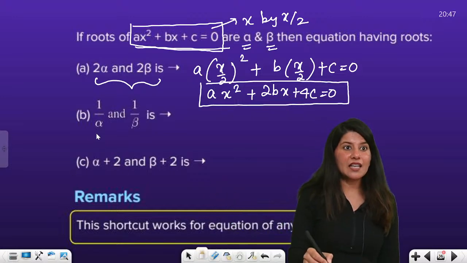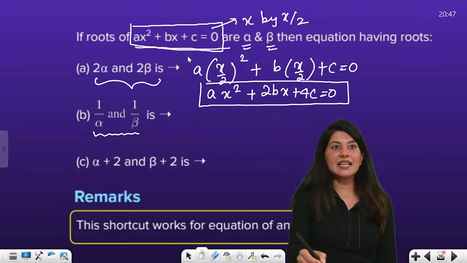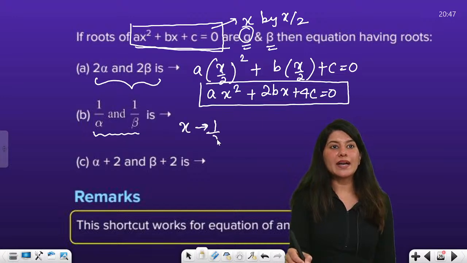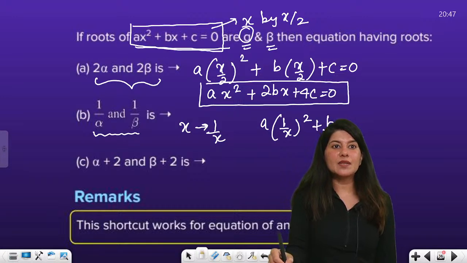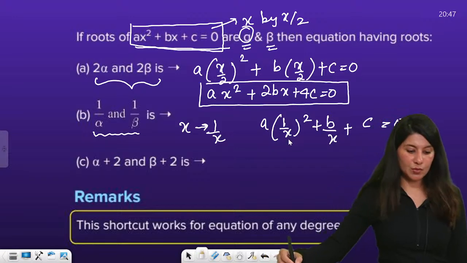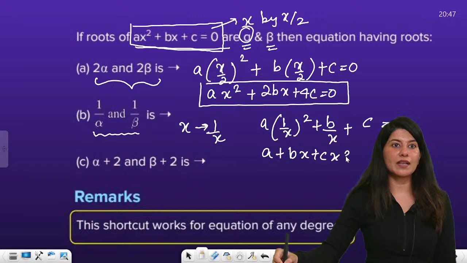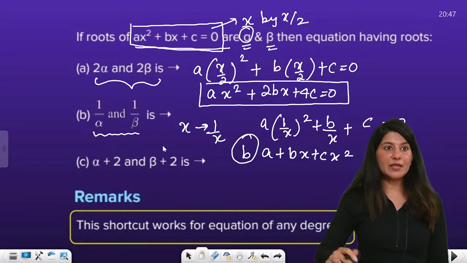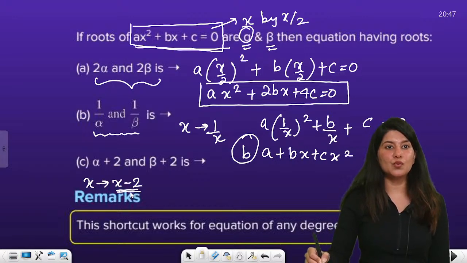Okay. Again, now 1 by alpha, 1 by beta. So in here, what we need to do is, for 1 by alpha, we replace x by 1 by x. So a (1 by x) square plus b by x plus c is equal to 0, and what we are going to get is a plus bx plus cx square. This is the answer for that. What about this one? What shall we do for it? So x you have to replace by x minus 2, right?